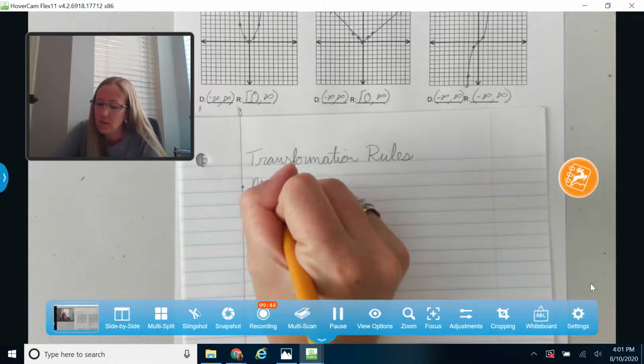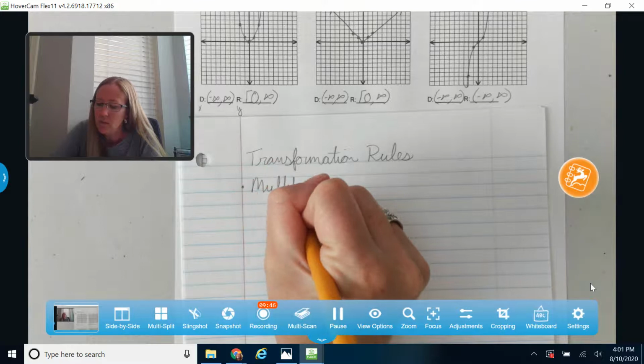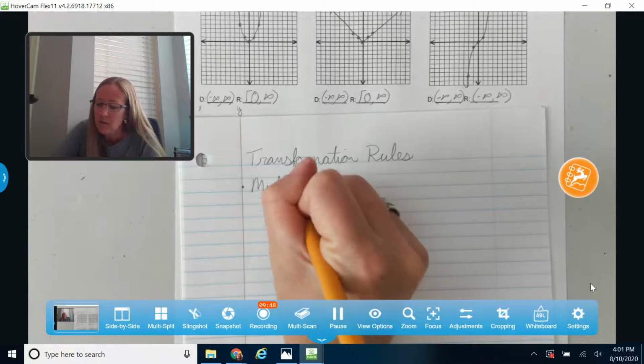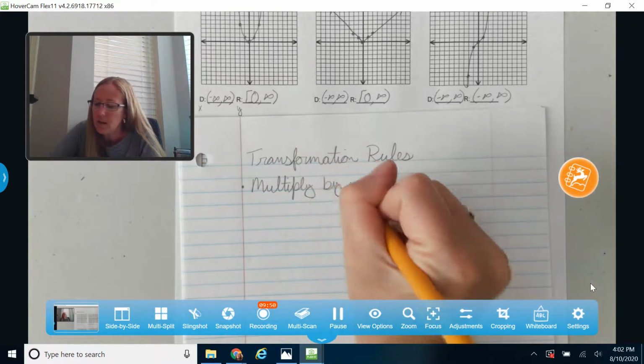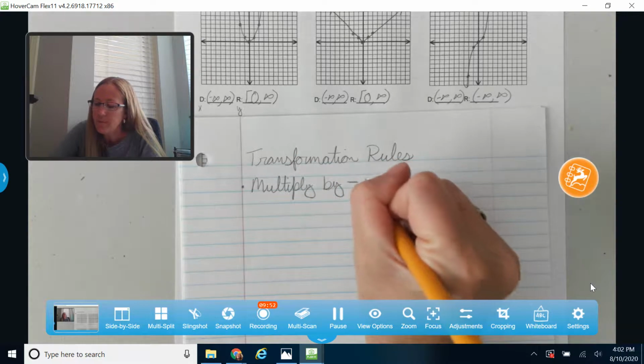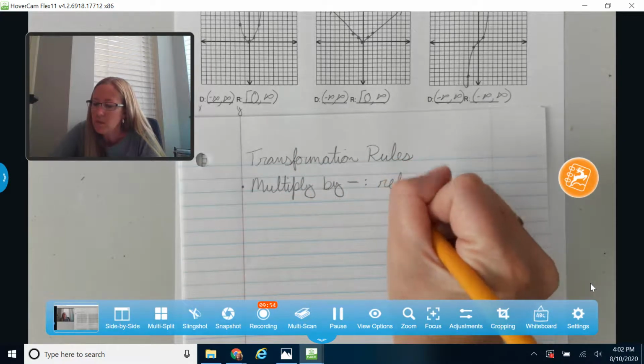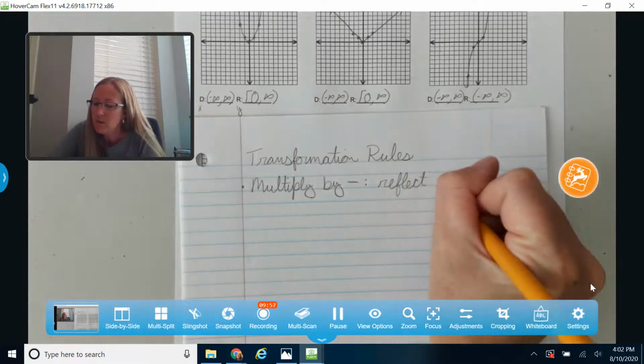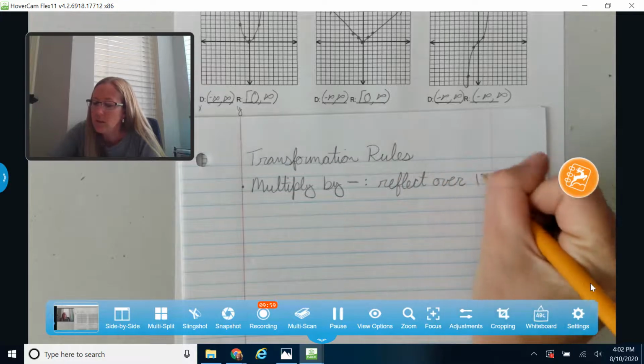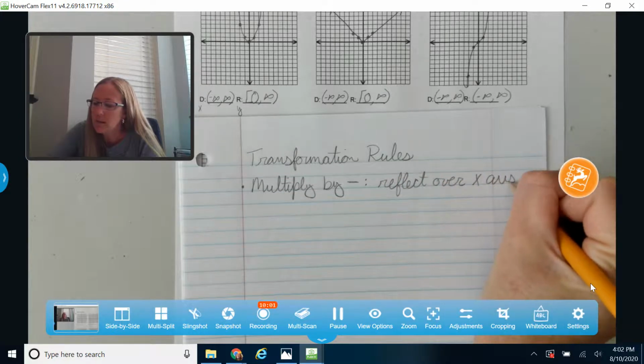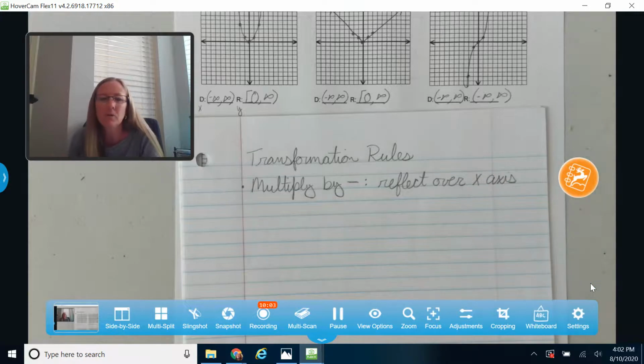Let's start by looking at what happens if we multiply in the front by a negative. And what that's going to do to my function is make it reflect over the x-axis. That's going to flip it upside down. Okay, so what that's going to look like when you're drawing is if you said that you were going to go to the right one and up one, instead of going up, you'll go down one.